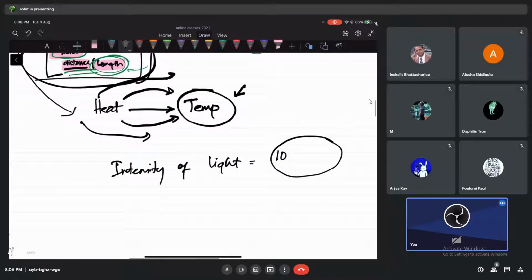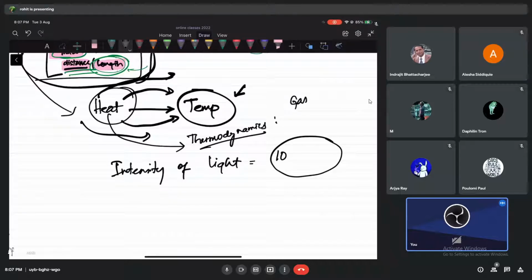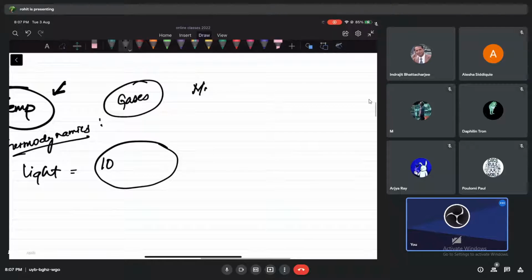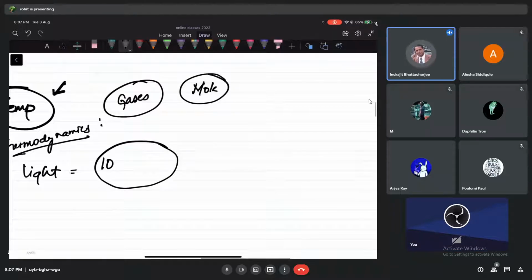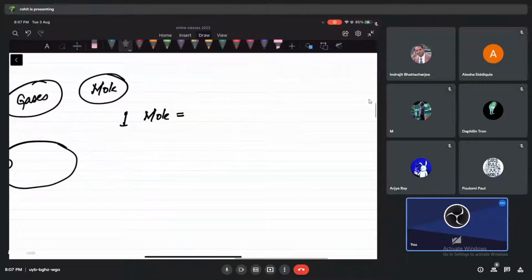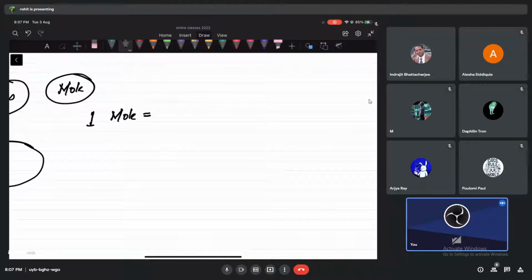When we study about heat or temperature, or let's say thermodynamics, that means about temperature actually. And when we start talking about gases, you know about gases, okay. And in chemistry you have heard about, have you heard about mole? Yes, sir. Okay, so what is 1 mole? If I ask you what is 1 mole, what is that, guys? It tells you something, right? What is 1 mole?